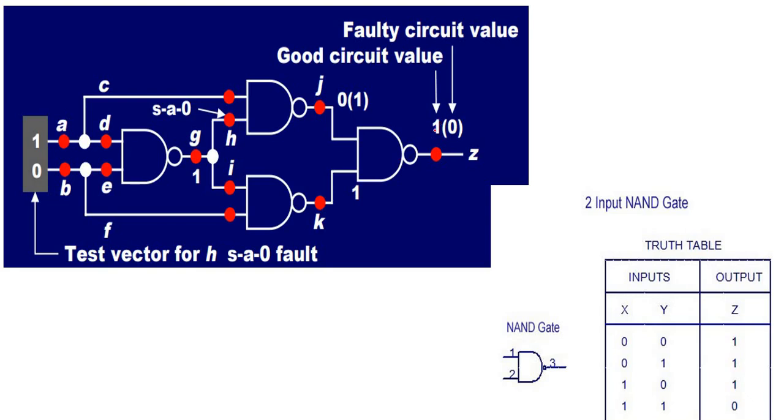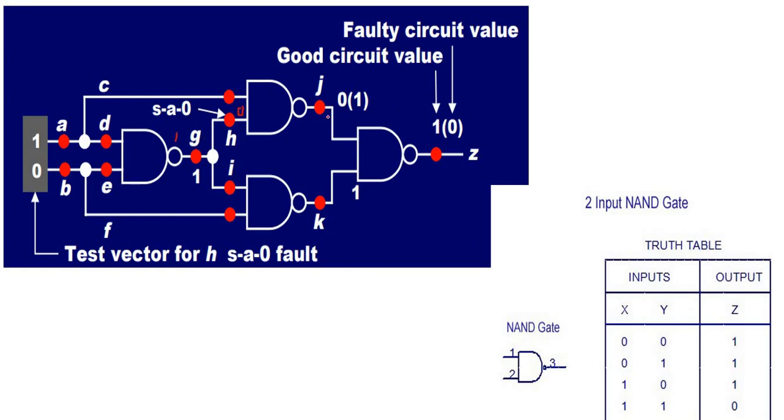Now, because of the stuck-at-0, what is the output of this one? 1 0 means output is equal to 1. But here, because of a fault, what fault is shown here? Stuck-at-0 fault. Stuck-at-0 means even though the input of this is 1, because of this problem it is always 0. So 1 0 is always 1.